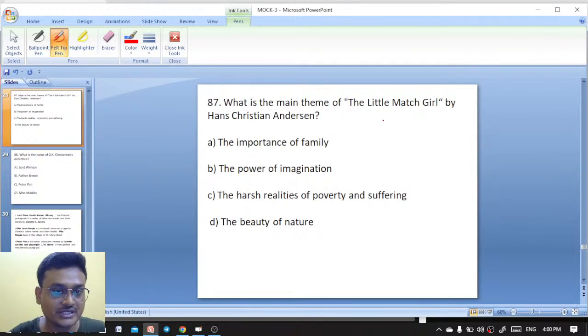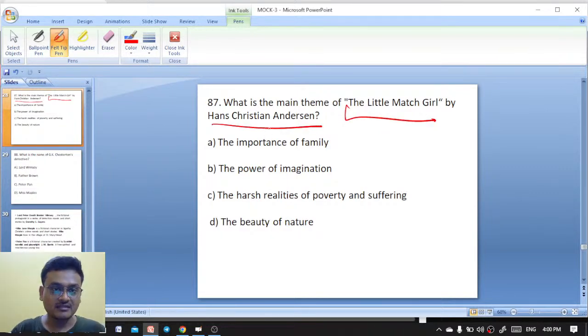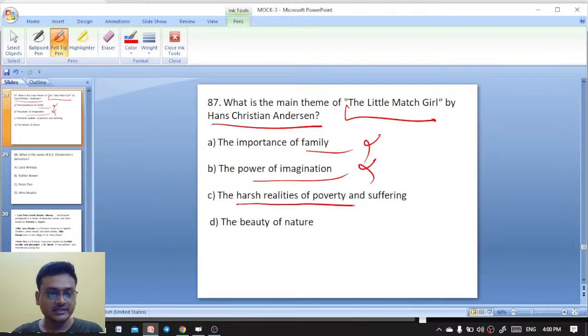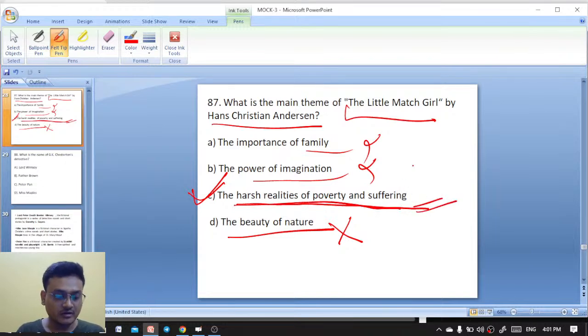Next question: what is the main theme of The Little Match Girl by Hans Christian Andersen? The importance of family, the power of imagination, the harsh realities of poverty and suffering, the beauty of nature. The main theme of that short story is the harsh realities of poverty and suffering. That is option C.